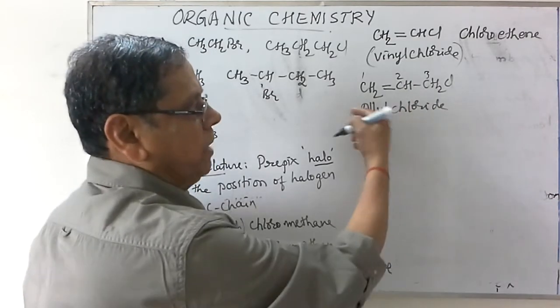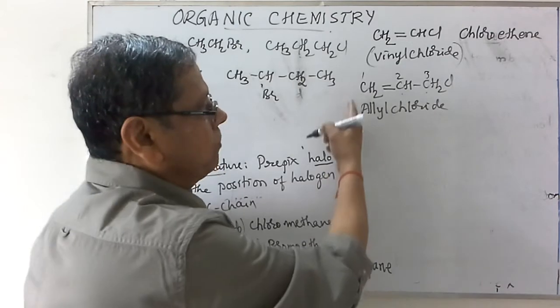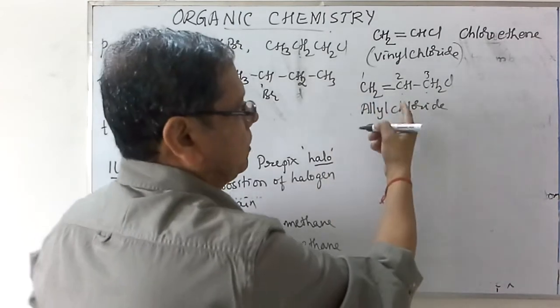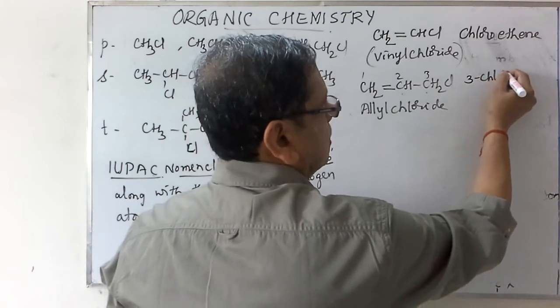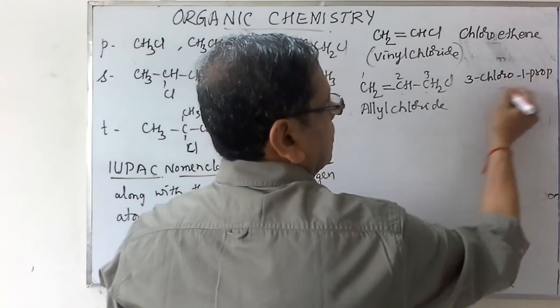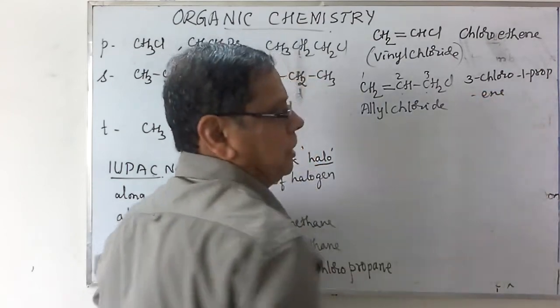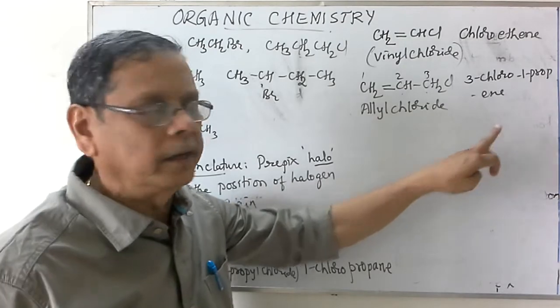It is not the reverse way. You should not write 1 here, 2 here, 3 here. You should write 1, 2 and 3. So it is named 3-chloro-1-propene. Allyl chloride is named as 3-chloro-1-propene.